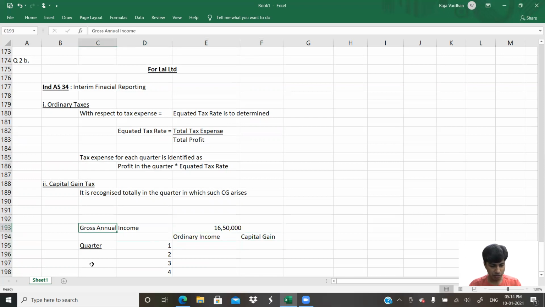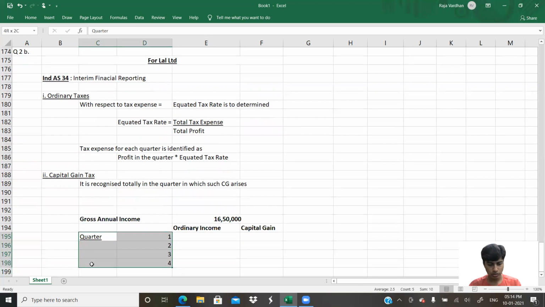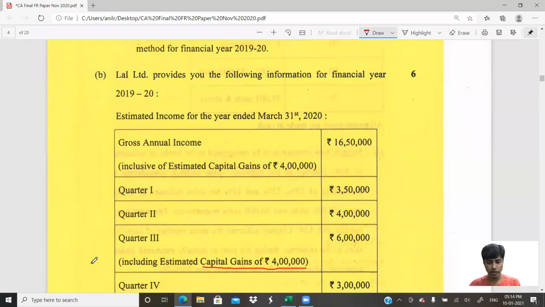How much is the income that we have in each of the quarters? They have given it to us. How much income in the first quarter?